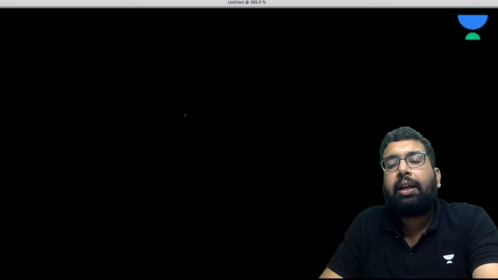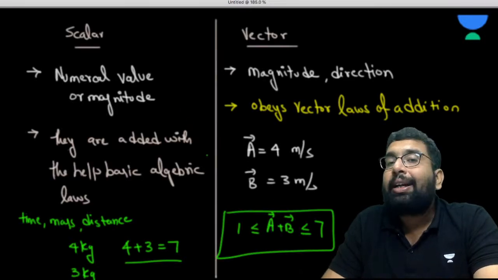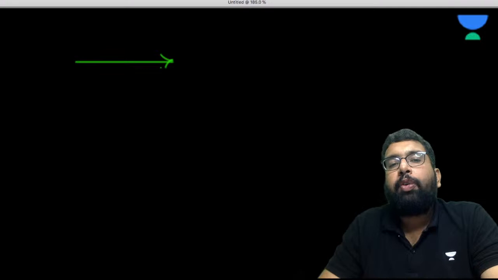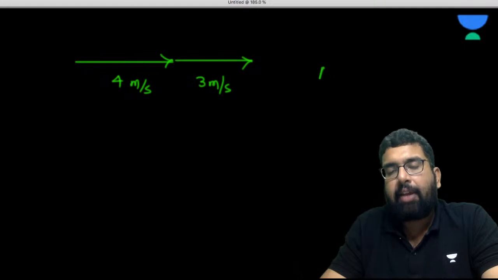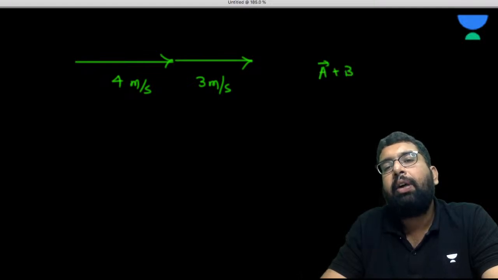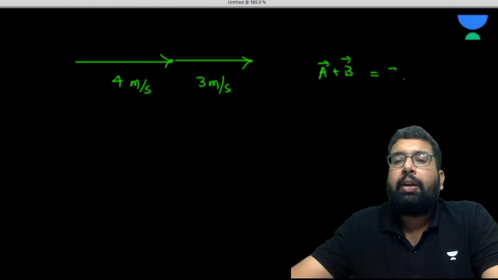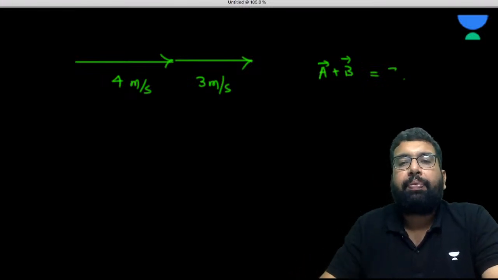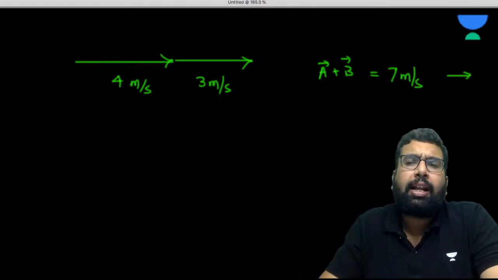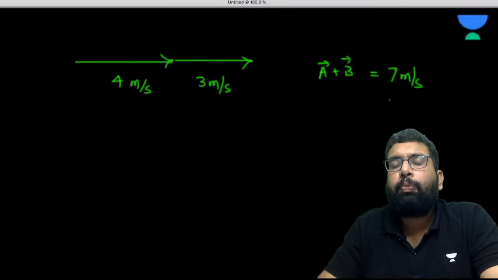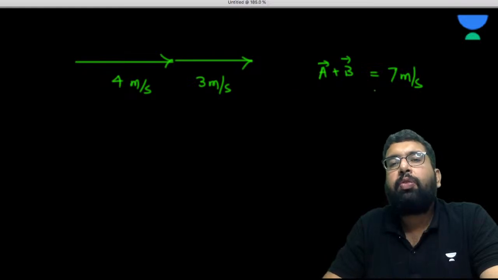Now, see, this vector A and this vector B. Vectors have some direction. So if this is A vector, let's suppose 4 meter per second, and this is B vector, 3 meter per second. In this case, both are in the same direction. So when these two vectors are added, you can write 7 meter per second, and obviously the direction is this. We'll talk about direction later. Let's talk about the magnitude only for the time being. If A vector and B vector both are in the same direction, obviously we will be getting 7.